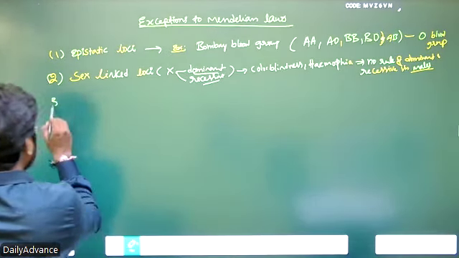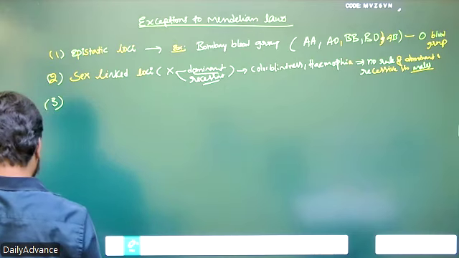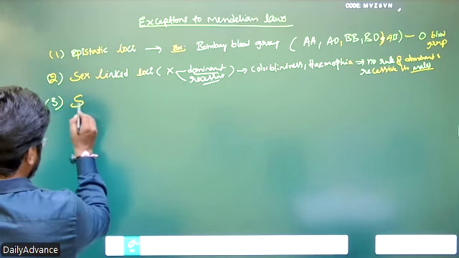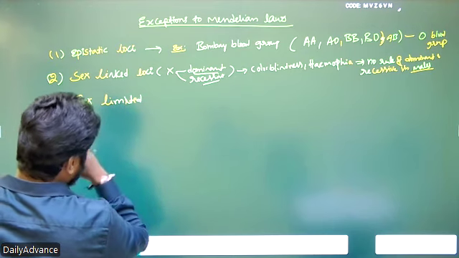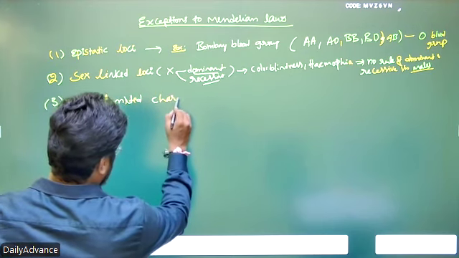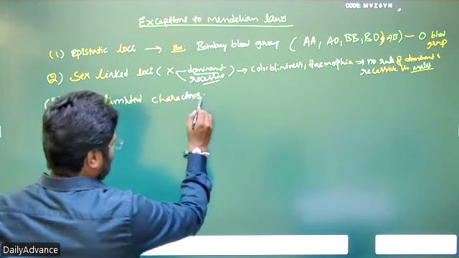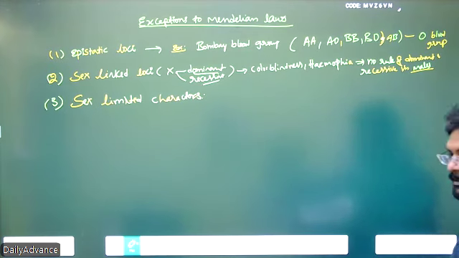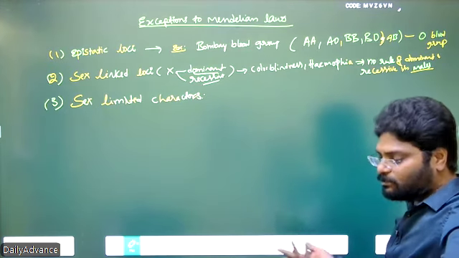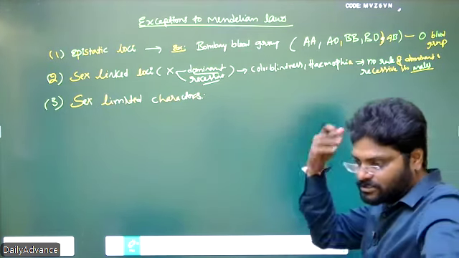So third one, sex influenced or sex limited characters. Do you ever observe female baldness? In males we can observe baldness, the losing of head hair.